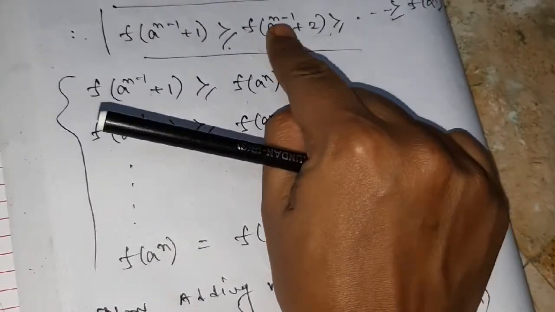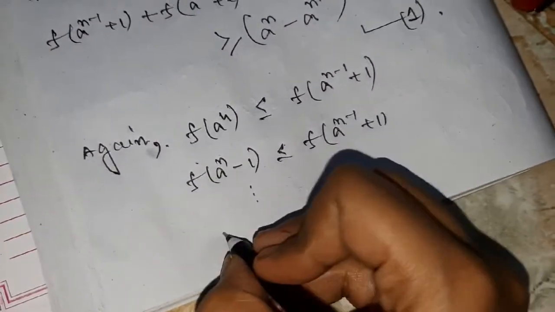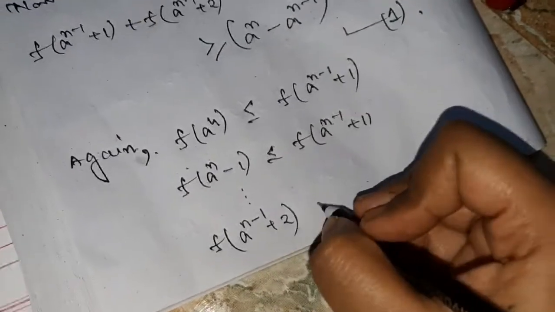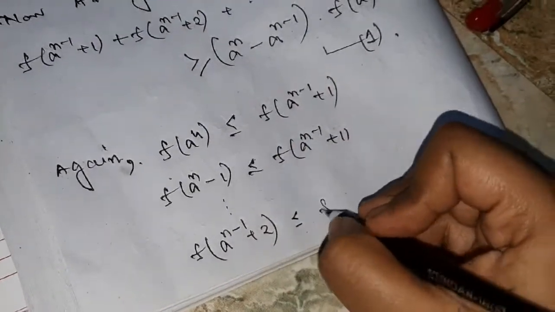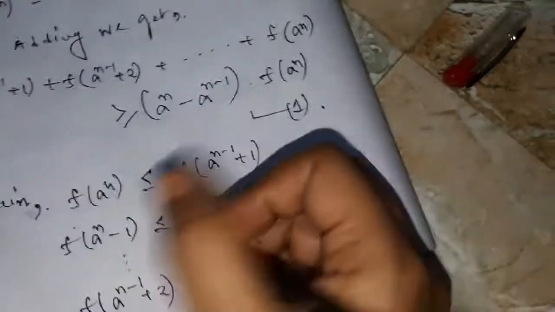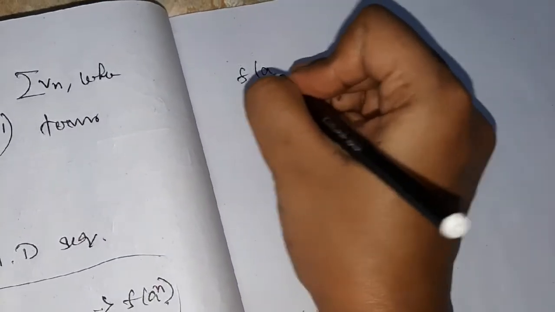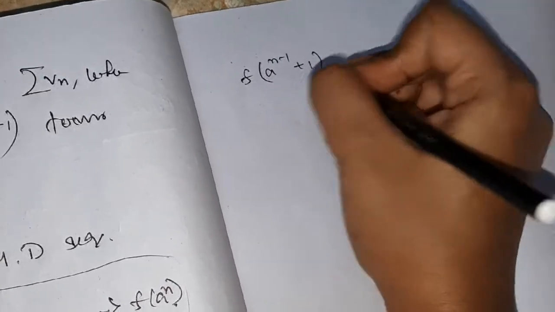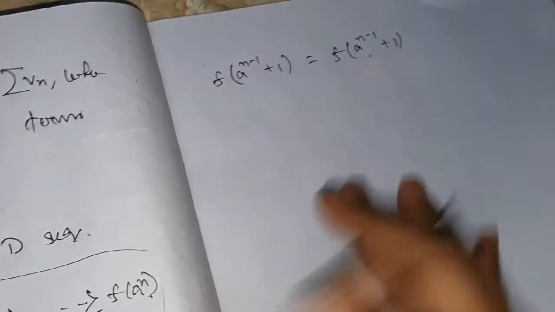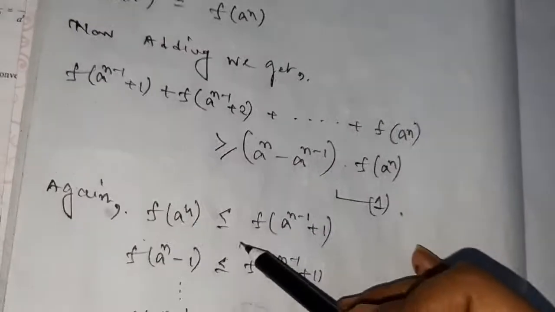All these terms are less than or equal to this one. So continuing, f of a to the power n minus 1 plus 2 is less than or equal to f of a to the power n minus 1 plus 1. And the last relation, f of a to the power n minus 1 plus 1 equals f of a to the power n minus 1 plus 1. Now these are the relations.